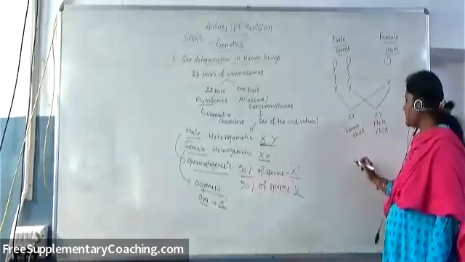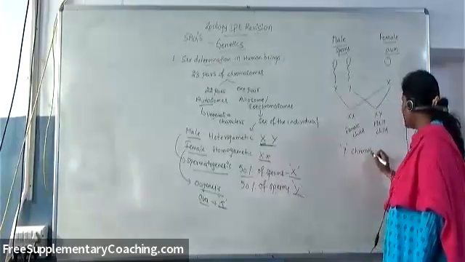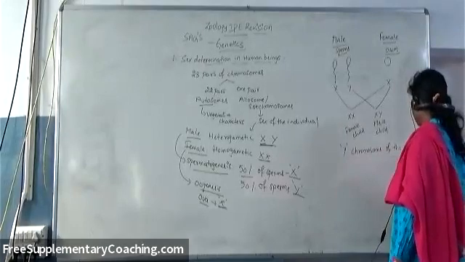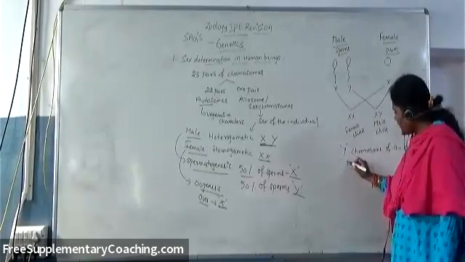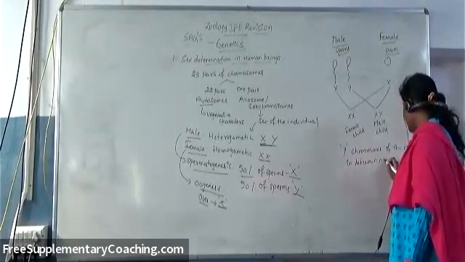So what is responsible for the sex of the child? The Y chromosome of the male only helps in determining the sex of the baby.